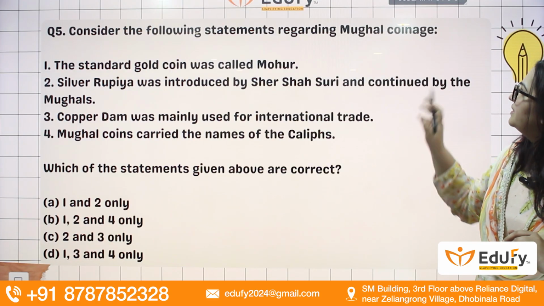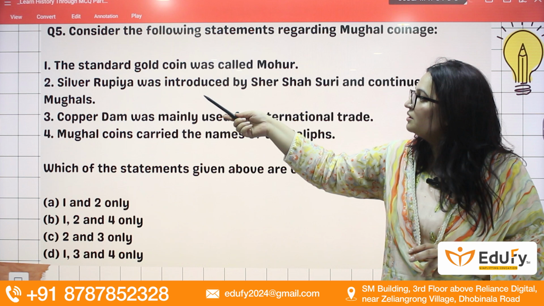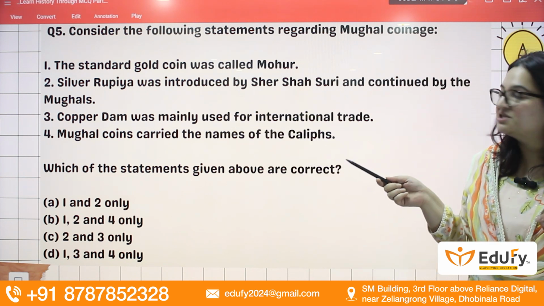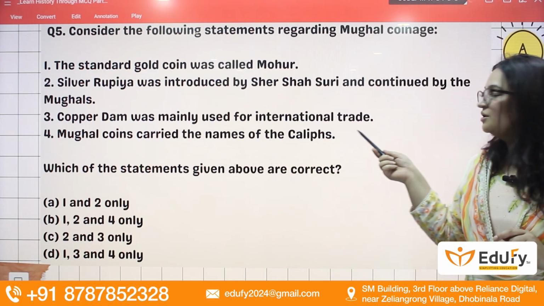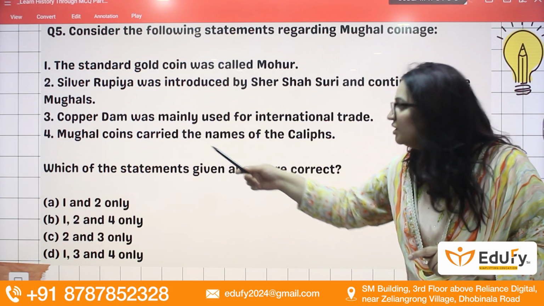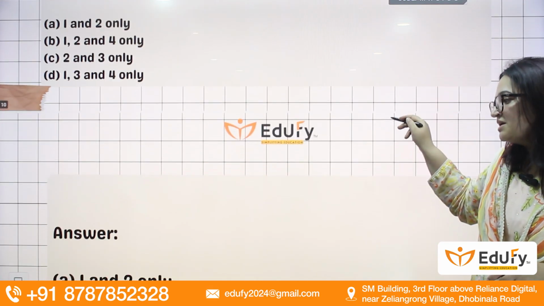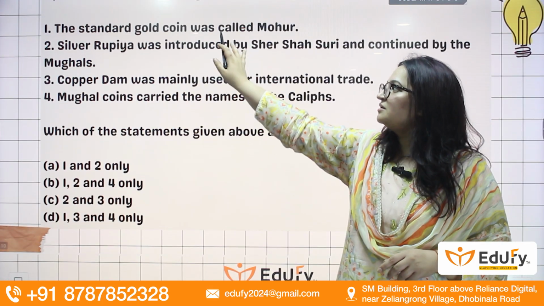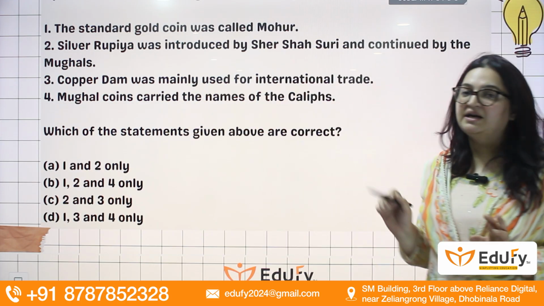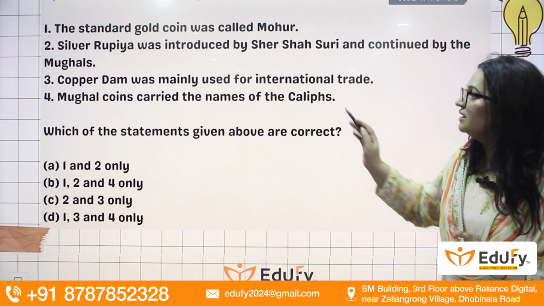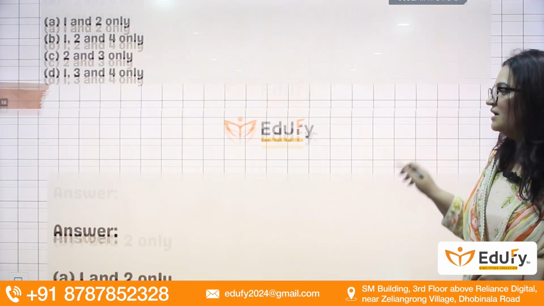Coming to the next question. Consider the following statements regarding Mughal coinage. Mughal gold coin was called Mohur. Silver Rupaya was introduced by Sher Shah Suri and continued by Mughals. Copper dam was mainly used for international trade. Mughal coins carried the name of caliphs. So here your correct answer is 1 and 2. That is, copper dam for international trade and Mughal coins with the caliphs' names are incorrect. So 3 and 4 are incorrect, first and second are correct. So answer will be A.